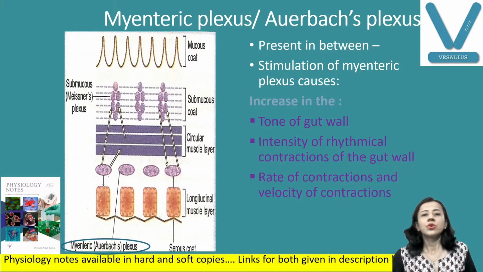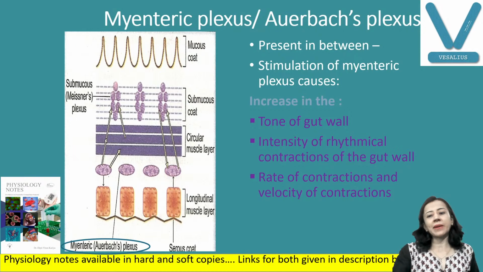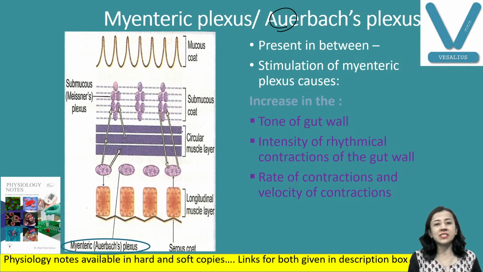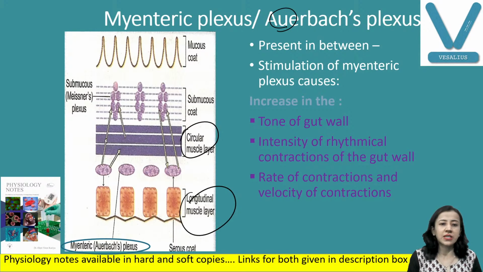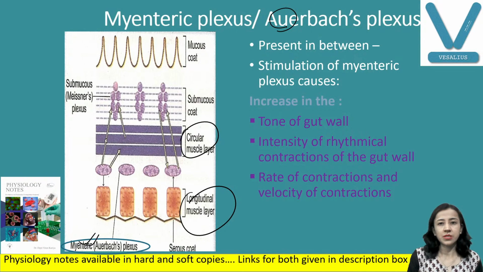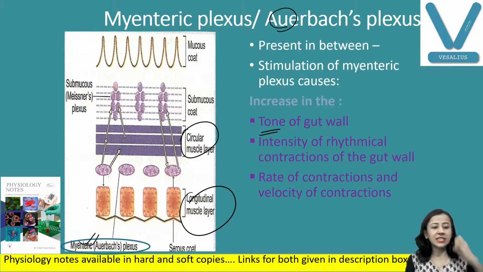Okay, now starting with the myenteric plexus. As we have discussed, the other name is Auerbach's plexus. This myenteric or Auerbach's plexus is between the circular and longitudinal muscle layers. You can see here, this is the myenteric plexus. Now, when these nerve fibers are stimulated, what happens? There is a change in the tone of the gut wall. Gut wall tone increases. Rhythmic contraction increases. The rate of contraction and velocity of contraction also increase.